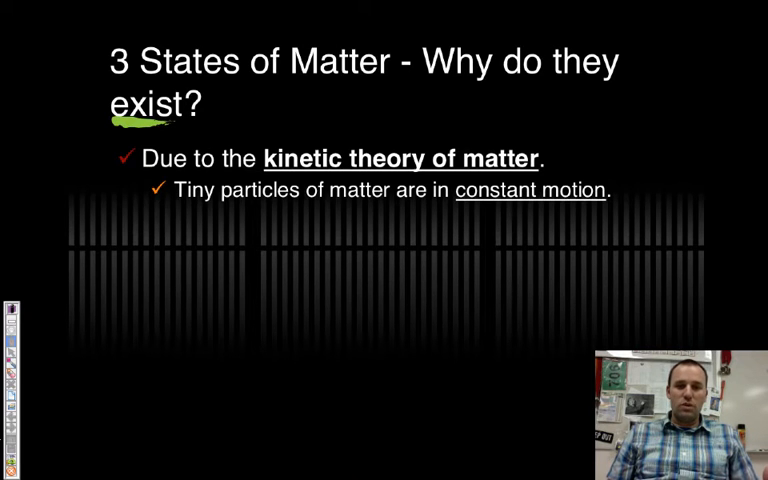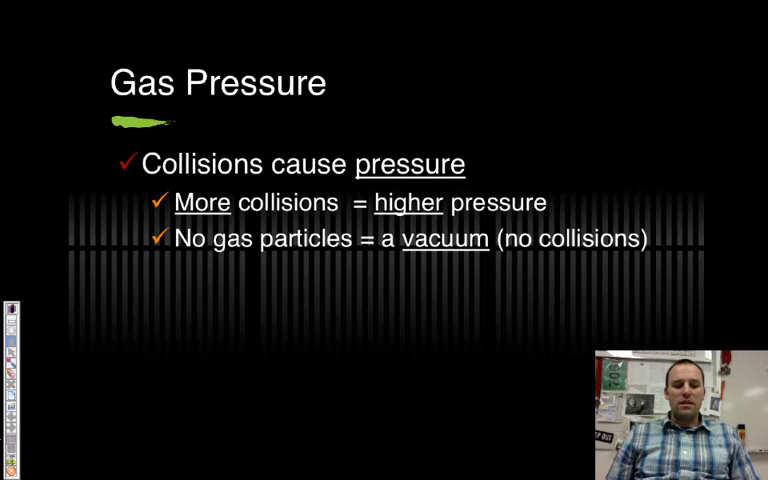The difference between the three states is due to the fact that you have different ways that the particles are moving. In a solid, they're all locked together in position, they're just kind of vibrating and dancing around. In a liquid, they're able to slide past each other. And in a gas, they're really far apart and they're going crazy, basically. So let's look at gases first.